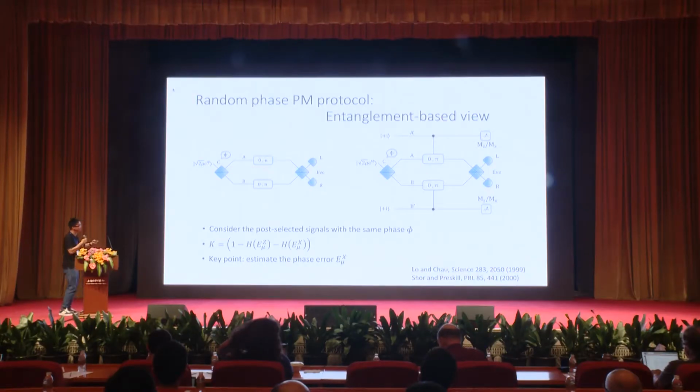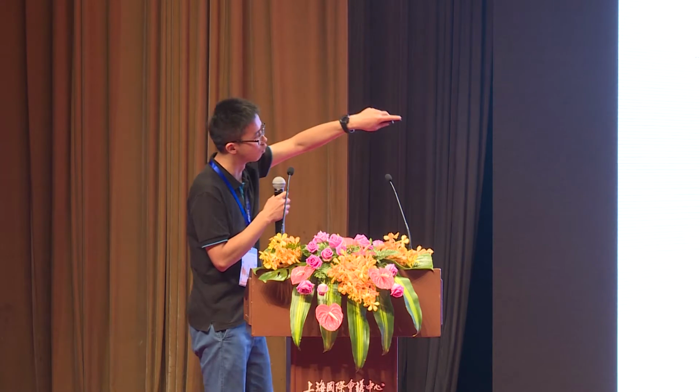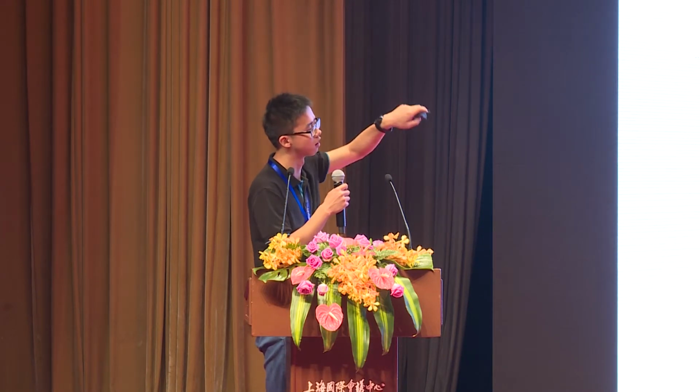Alice and Bob will use the ancillary qubit to do the control phase modulation, and after that, Alice and Bob send out the two optical modes to Eve to do the detections. Alice and Bob will measure the Z basis to generate keys, and they will estimate the ZZ error and XX error.